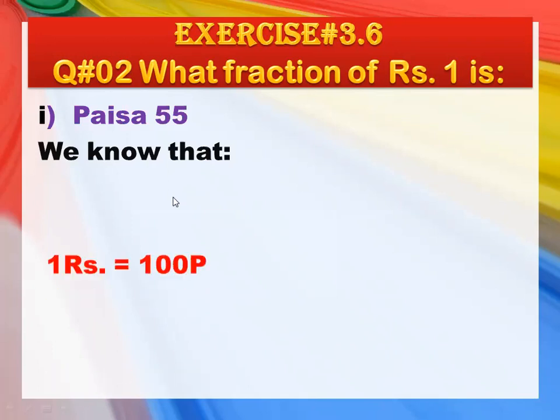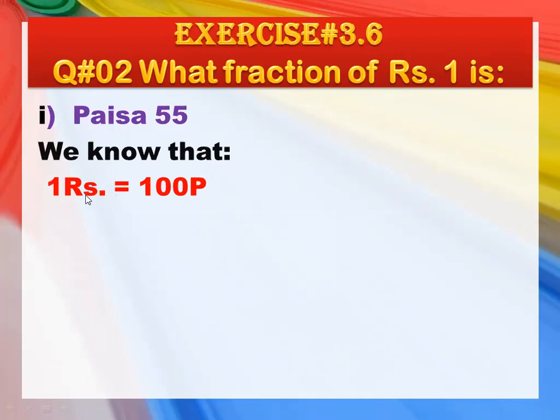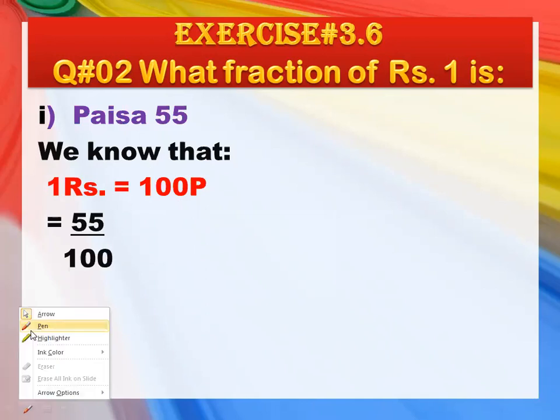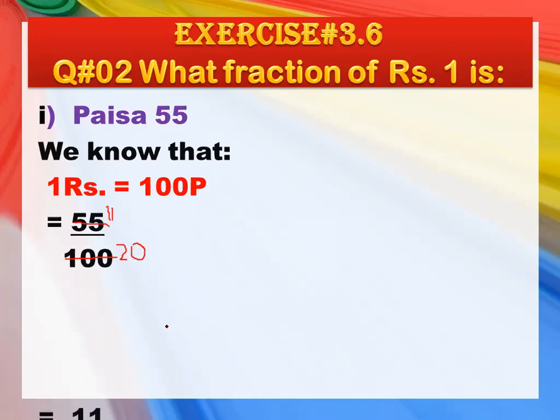So you will write, we know that 1 rupee is equal to 100 paisa. So simply you will divide paisa 55 by paisa 100. How will you divide it? You will write 55 divided by 100. Dividing by 5, 5 into 1 is 5, 5 into 11 is 55, and 5 into 20 is 100. So your answer will be 11 upon 20.